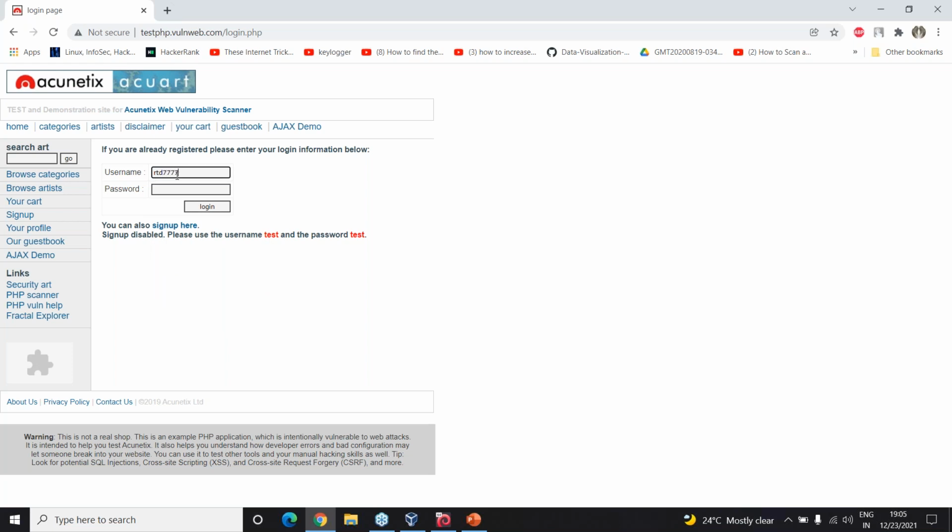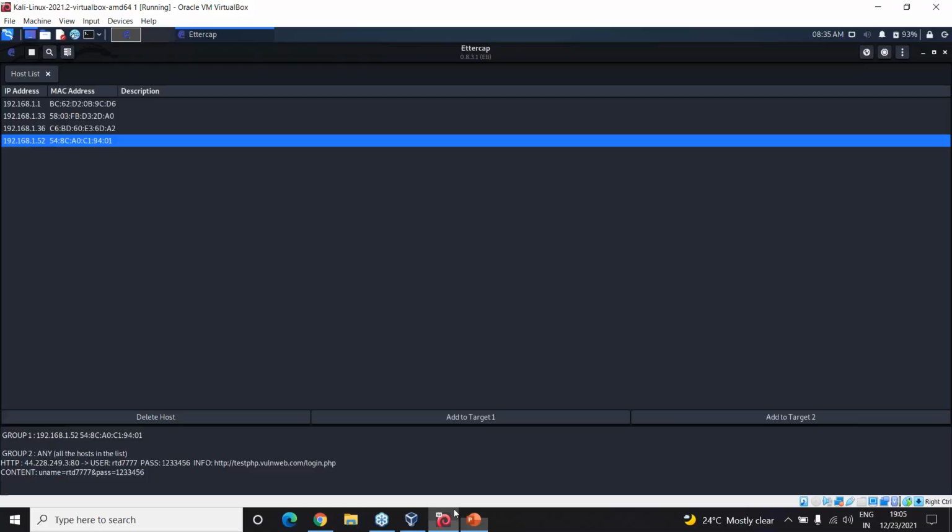Right, so I'm just typing something here, and something here. You can see here the username as well as the password. Okay, so this is how you work with Ettercap for ARP poisoning.